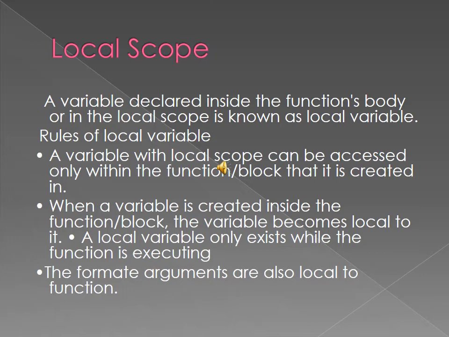When a variable is created inside the function block, the variable becomes local to it. A local variable only exists while the function is executing. The formal arguments are also local to the function. Okay. Have you written this? This is a 2-mark question.